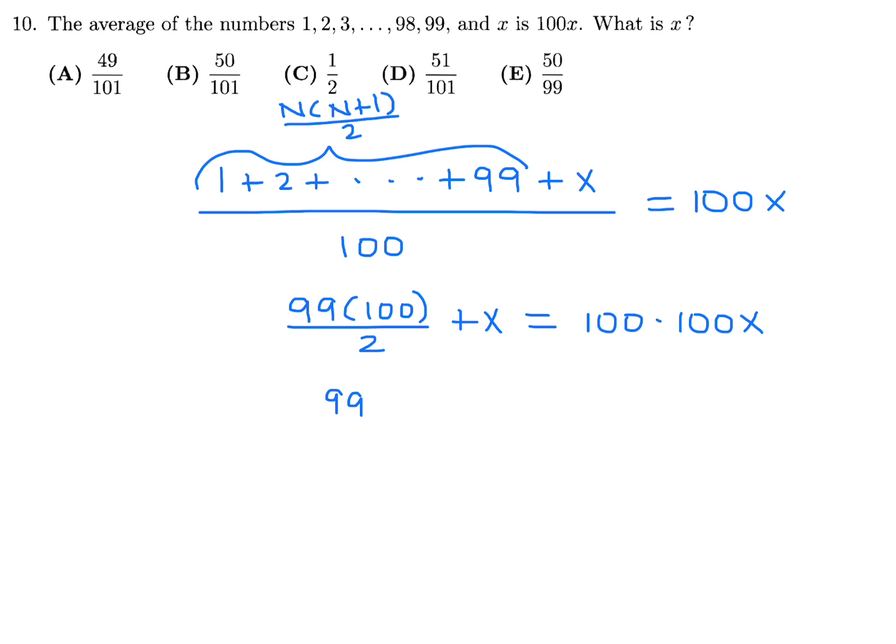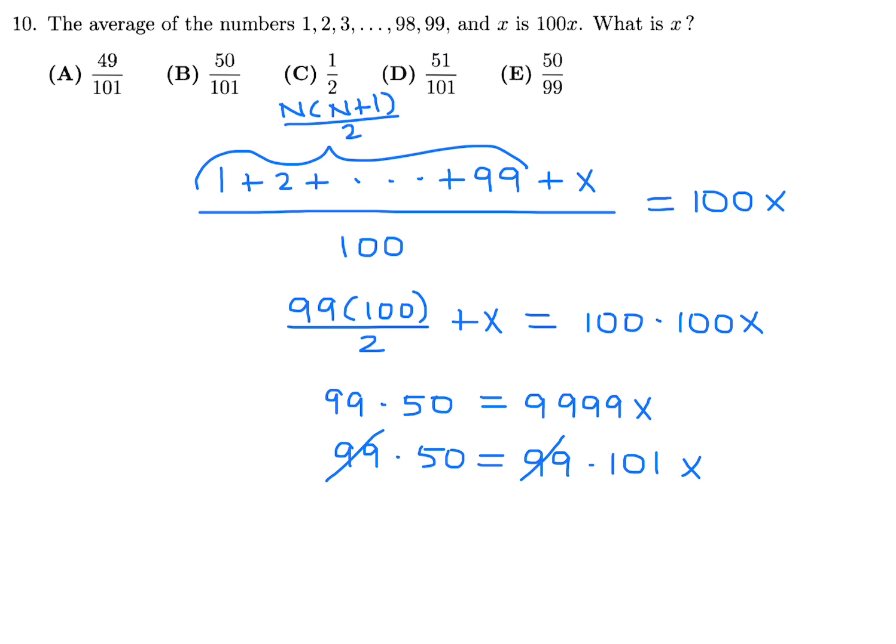This is going to be 99 times 50, and then bring that over and I get 9999x. 9999 factors to 99 times 101. Since I've got 99 on both sides, those cancel, and I just get 50 is 101x. Solving for x, you just get 50 over 101. So number 10, the answer is B.